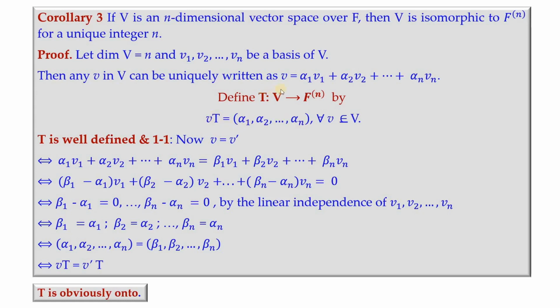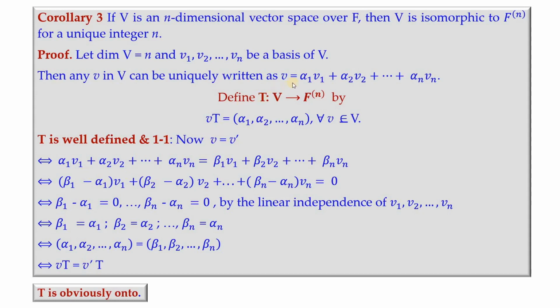We know already that v is associated with alpha i's in this way. So you have the image of this being written in this way, that is justified. Anyhow we will be proving that this rule is well defined. So to prove that T is well defined as well as one-to-one, you'll have to retrace the steps. So first we'll assume that v equals v prime.